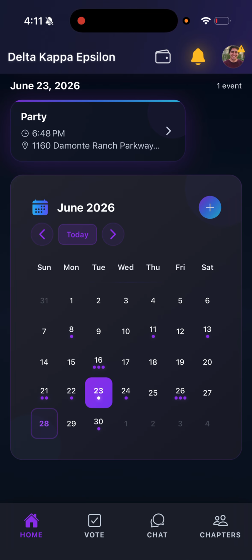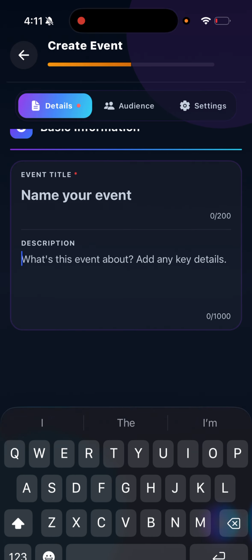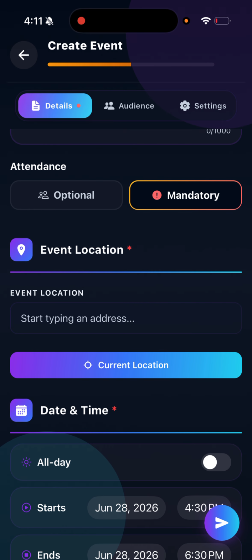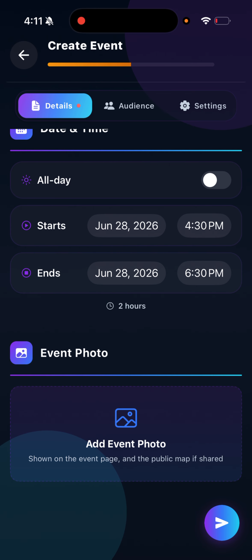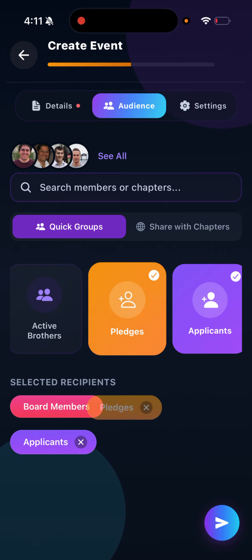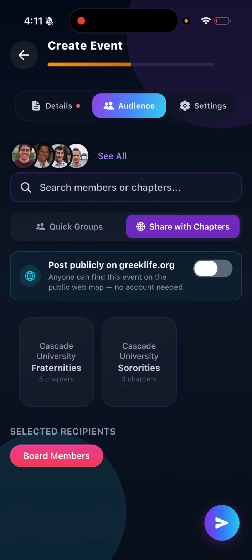As a president or e-board, you can click the plus button and create the event, kind of like the announcements. So you can name your event, description, make it optional or mandatory, put the event location, and make a time, date, everything. And then it's the same thing with the announcements. You can click active brothers, pledges, applicants, all three, and etc.